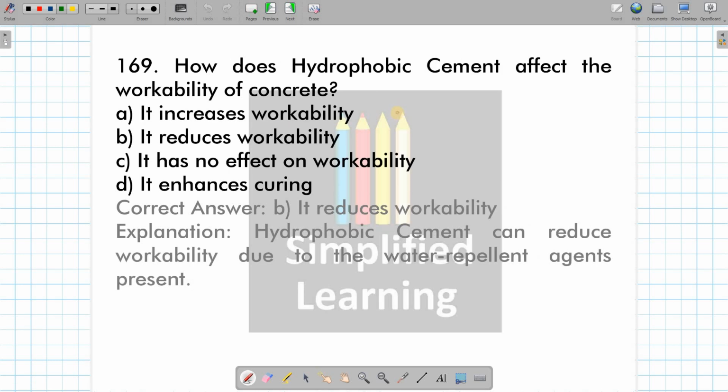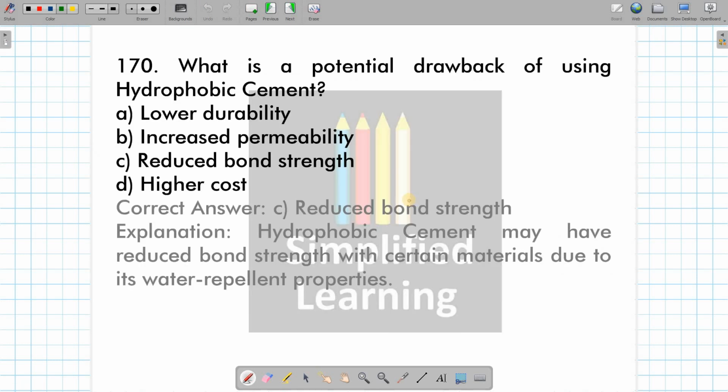Then how does hydrophobic cement affect the workability of concrete? It reduces the workability. Also remember, hydrophobic cement reduces the workability because it has what? Water repellent agent. Hydrophobic agents are present in the hydrophobic cement. What is the potential drawback of using hydrophobic cement? Reduced bond strength. Okay. Hydrophobic cement may have reduced bond strength with certain material due to its water repellent properties.